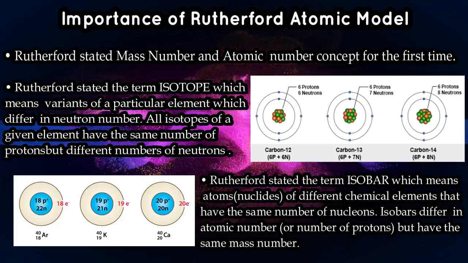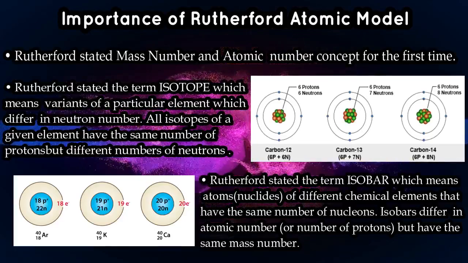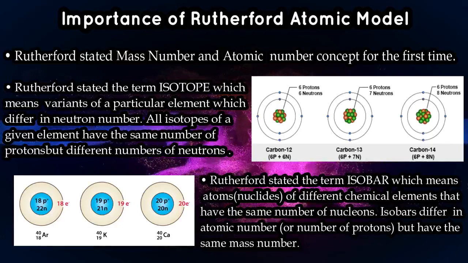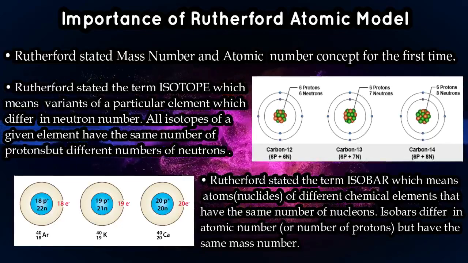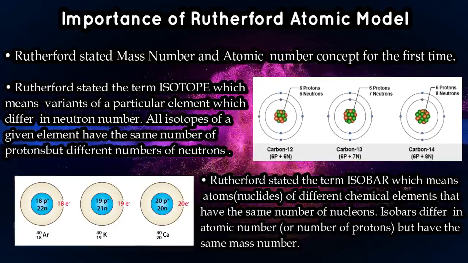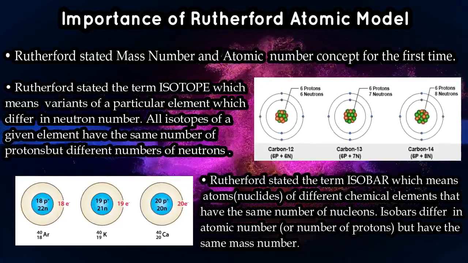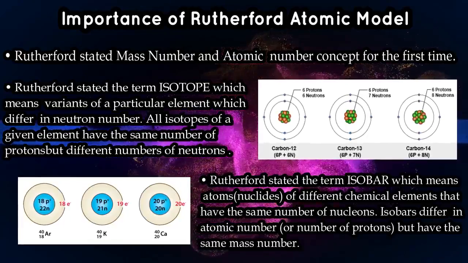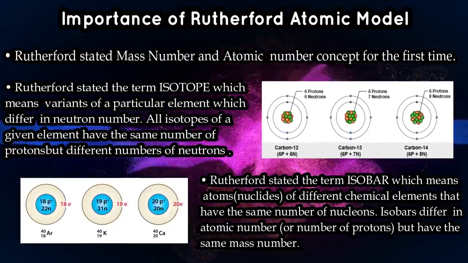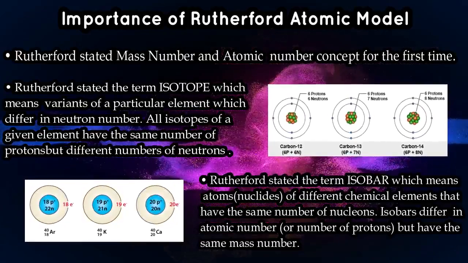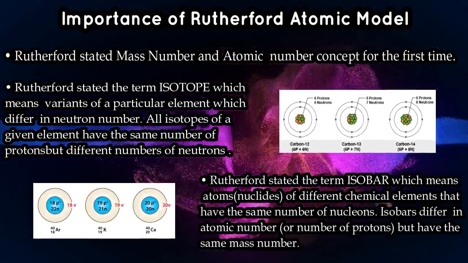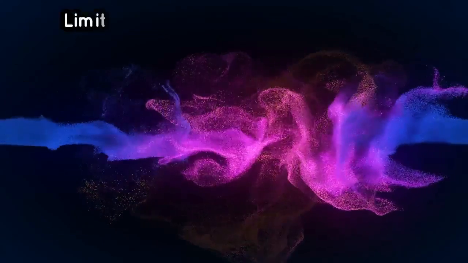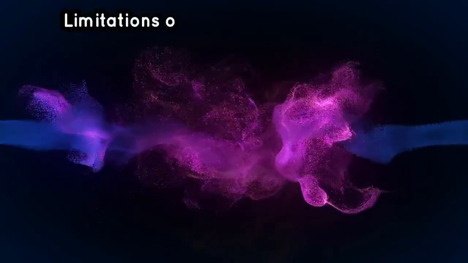Whereas isobars have different atomic numbers but the same mass number. We can take the example of carbon-14 and nitrogen-14. See, both have mass number 14, but the atomic number of carbon is 6, whereas that of nitrogen is 7, right? So these were the merits of the Rutherford atomic model. Now we should go directly to the limitations or drawbacks of the Rutherford atomic model, right?